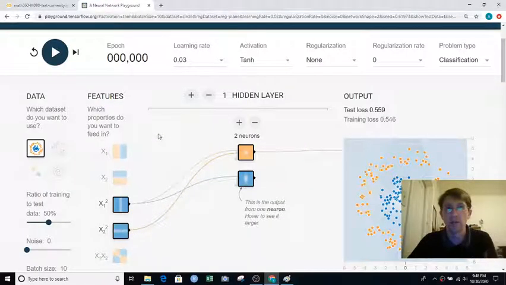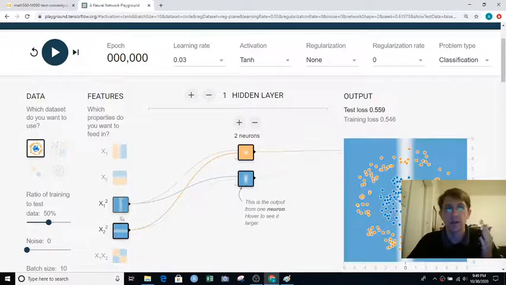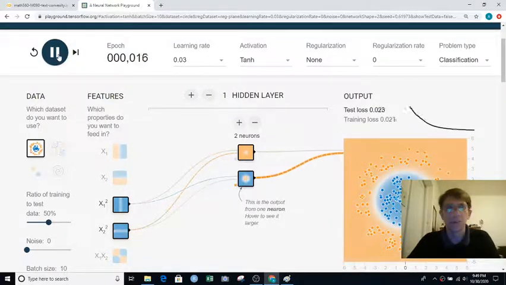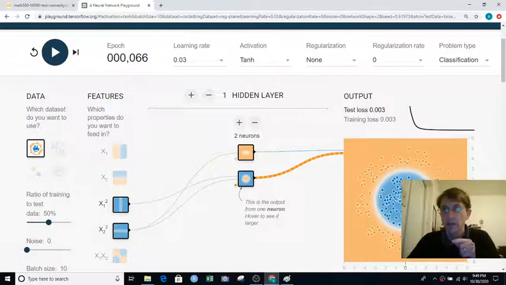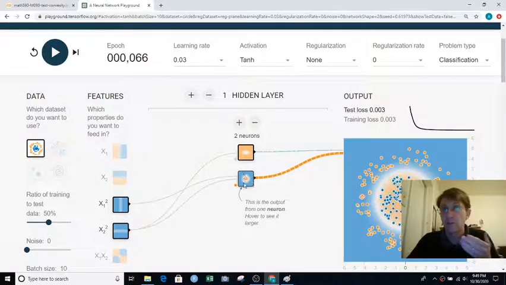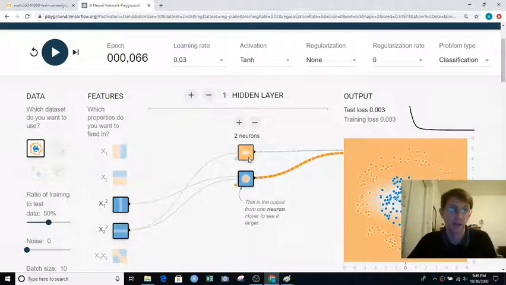This is called TensorFlow Playground. So we've got a data set we want to fit, and we're going to feed into it the x1 value squared and the x2 value squared, and we're going to feed those into two neurons that take a weighted combination of these two inputs and then feed it through a sigmoid function. So I'm going to start training the network here, and you can see that it got a pretty good solution, right? It classified the blue points as blue, and it classified the orange points as orange. And it seems to have a lot of weight on the output from this neuron and not very much on the output from this neuron.